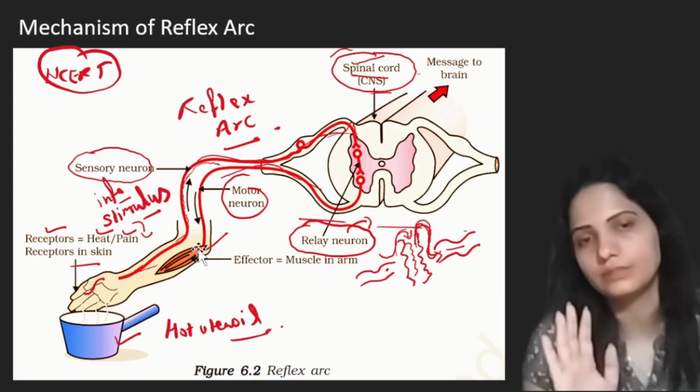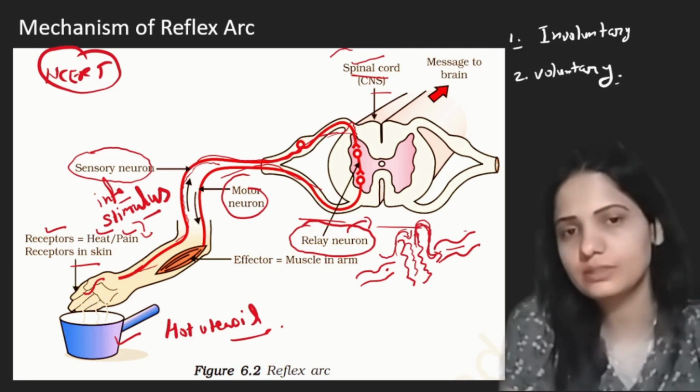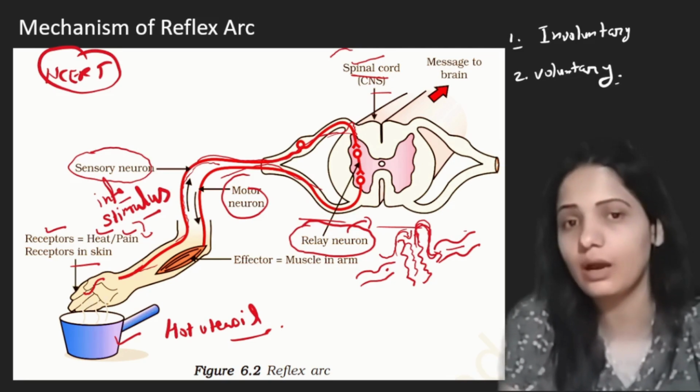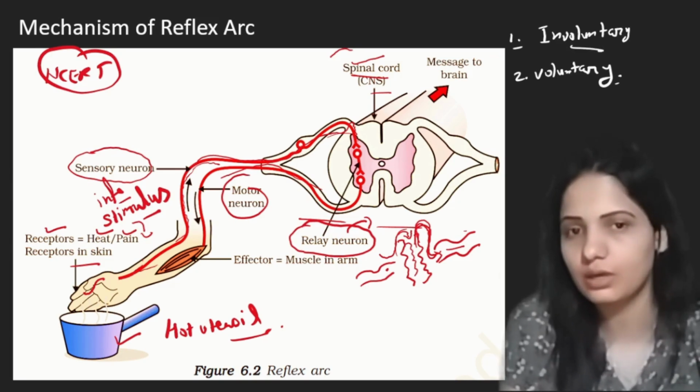This is an involuntary process. There are two types of process: involuntary process and voluntary process. Involuntary processes are the processes which are not in our control. They are performed by our body unconsciously. We can't control these processes. These are not in our control.